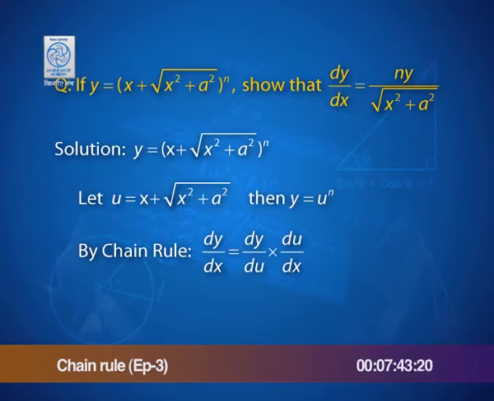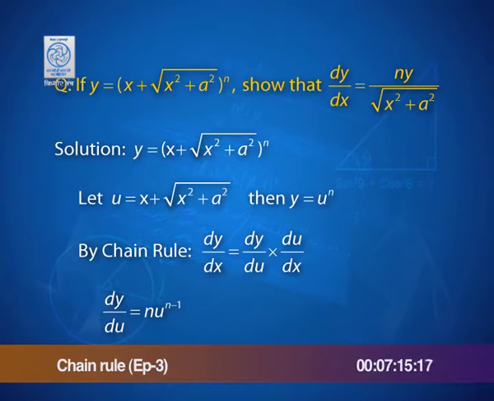Now, the derivative of y with respect to u is nothing but n u to the power n minus 1. It is the derivative of u that needs more work. So, again going back to our function u, which is of course x plus root x square plus a square, it all simplifies, that is the derivative of y with respect to u simplifies to be this expression.